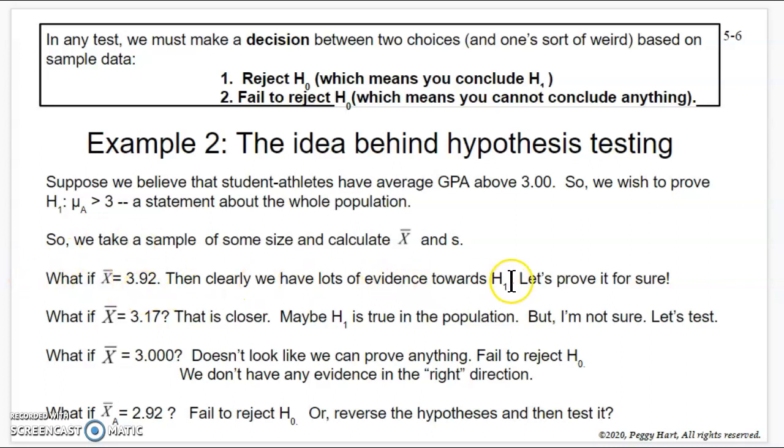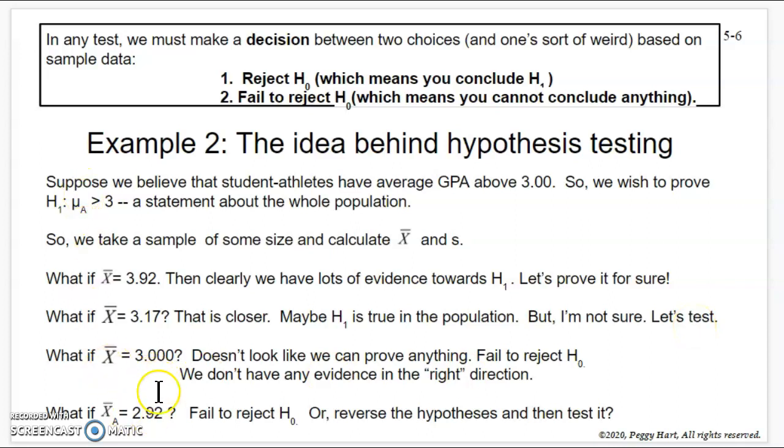We would have lots of evidence towards this hypothesis that the mean is greater than 3, and that would prove it for sure. What if the sample mean was only 3.17? That's closer. So maybe this is true in the population, but we're not sure. We would need to test it.